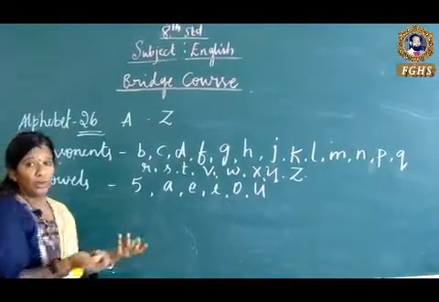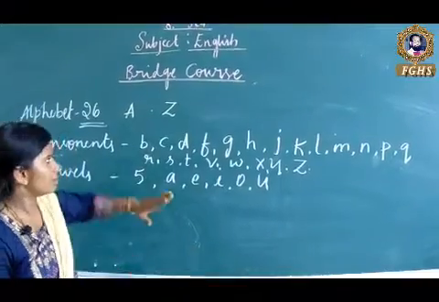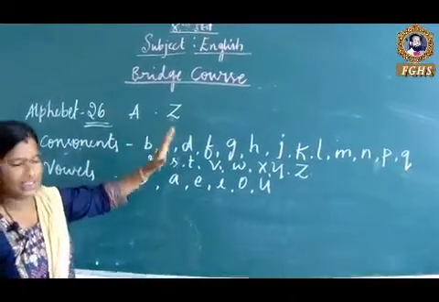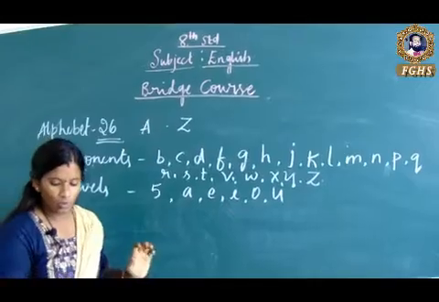I hope you know this from your previous class.